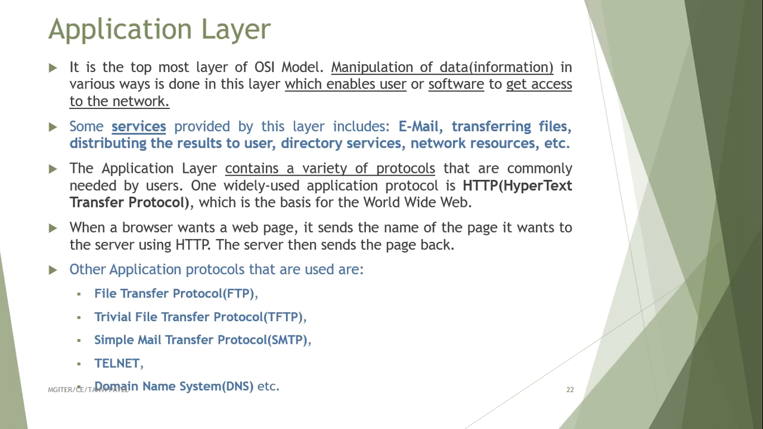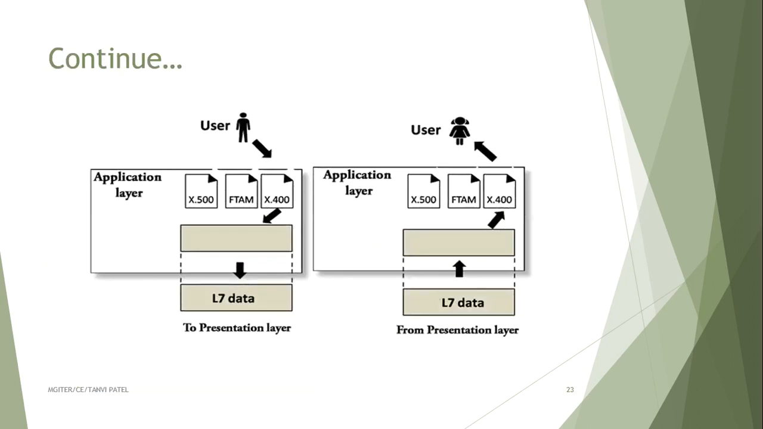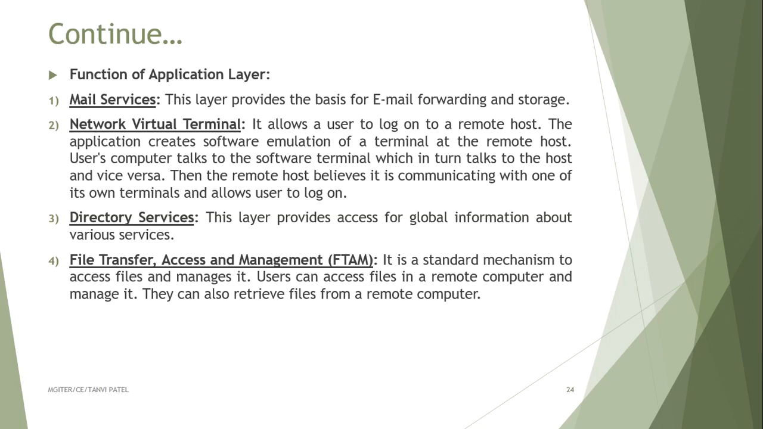A widely used application protocol is HTTP, that is Hypertext Transfer Protocol, which is the basis for the World Wide Web. When a browser wants a web page, it sends the name of the page it wants to the server using HTTP. The server then sends the page back. Other applications are File Transfer Protocol, Trivial File Transfer Protocol, Simple Mail Transfer Protocol, Telnet, Domain Name Service, etc. These are application layer protocols.